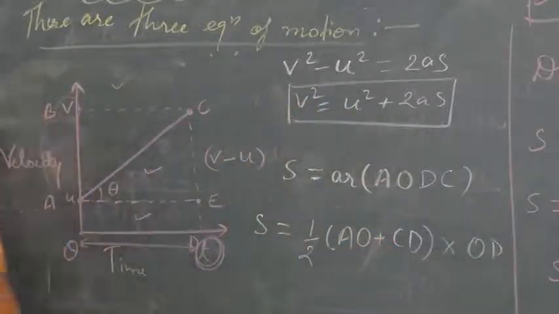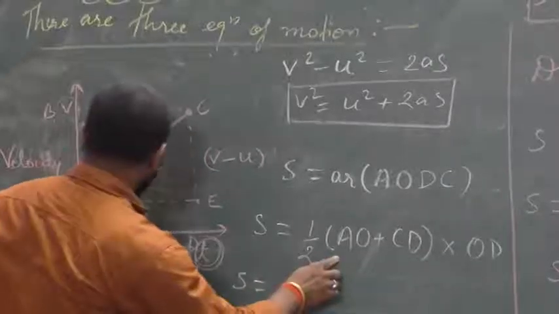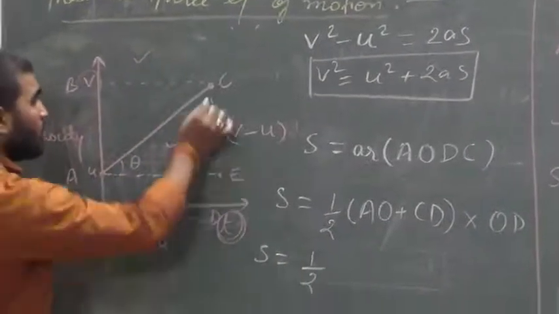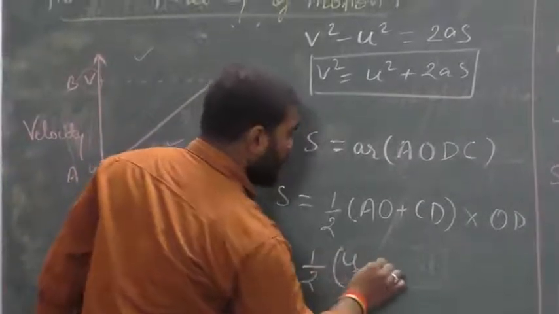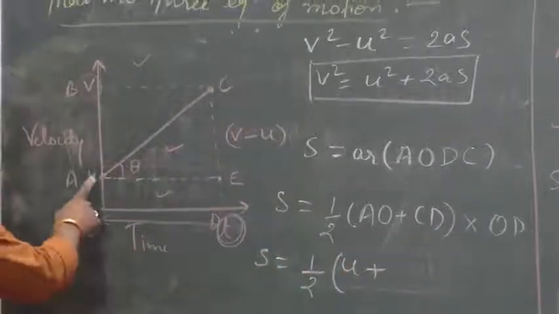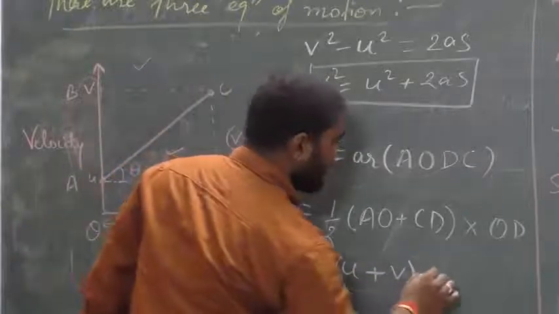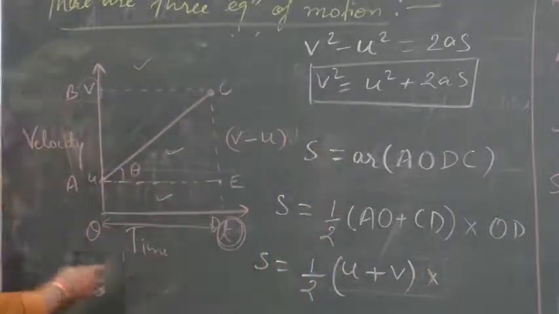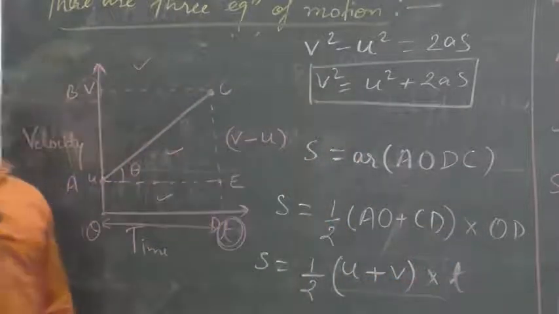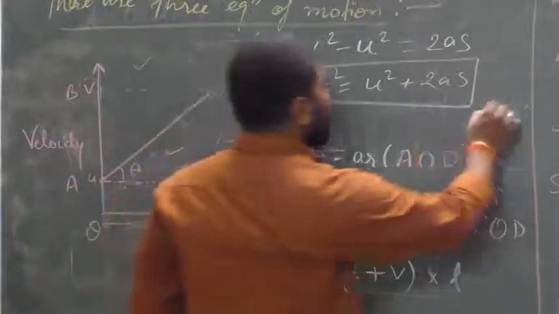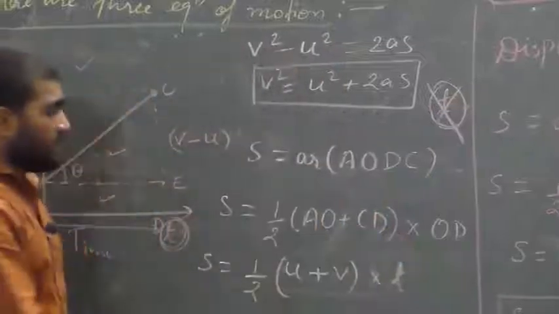Now s is equal to half. In place of AO we can write the value of it, which is u, plus in place of CD the value of CD is v. So (u plus v) into what is the value of OD? It is t. As we know, in the third equation of motion the time is not given, but here there is time.